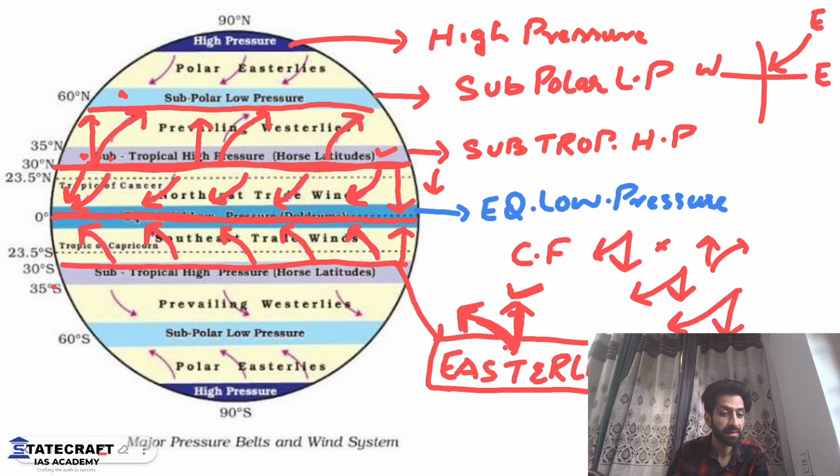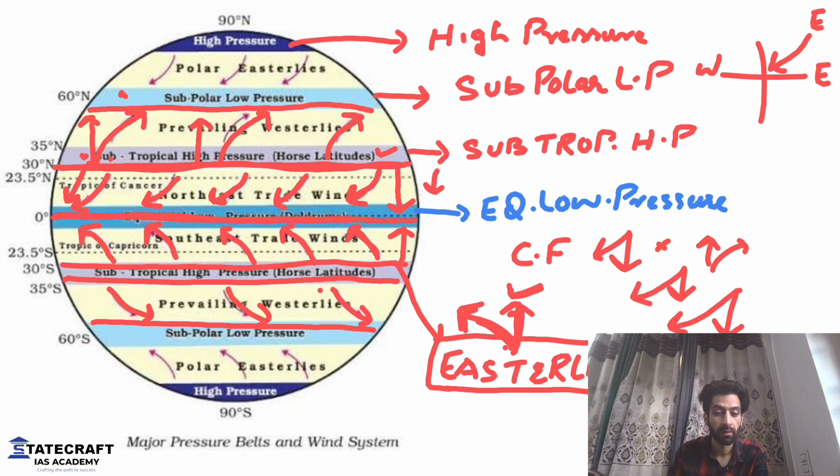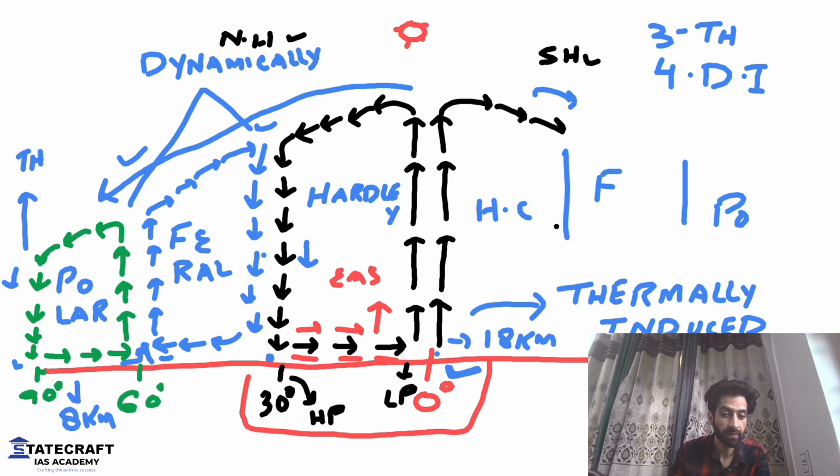Same thing will happen in south as well. I told you whatever is happening in the northern hemisphere, the same thing is happening in the south. In south, the wind will be deflected towards left, and this is your left. Ideally, it should have been like this. Now you need to be very clear. These are called as what? Since they are coming from west and going towards east, these are named as westerlies. Going back to our diagram, these arrows are westerlies.